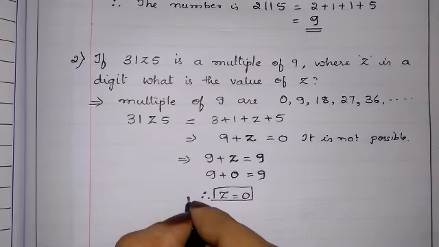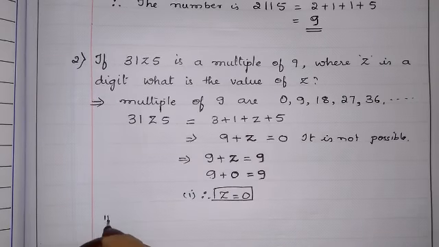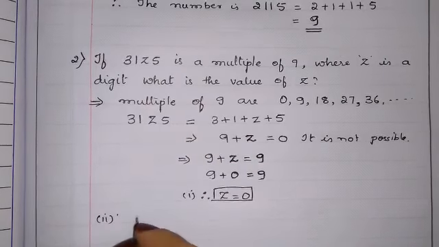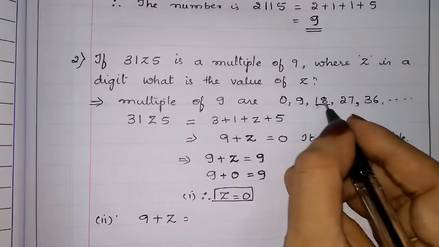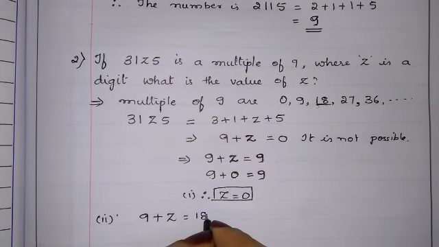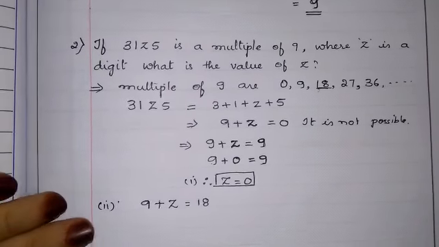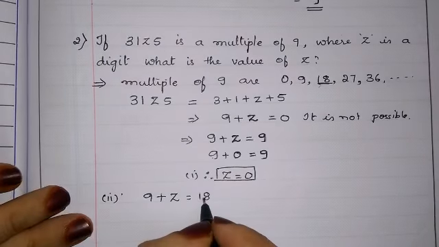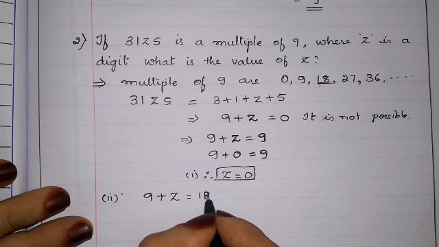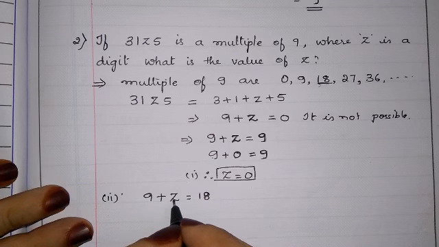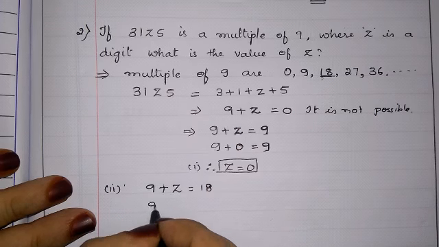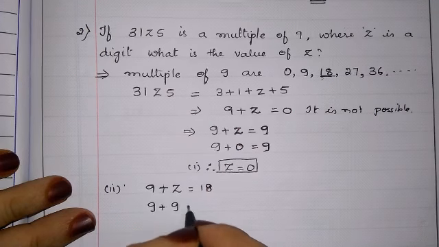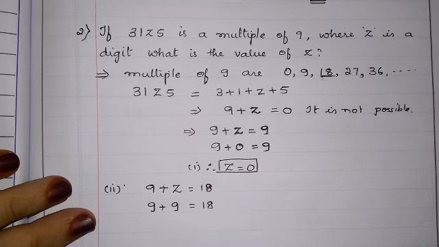Let us check the second value. Okay. We will write 9 plus z is equals to, in the multiples, the second one, 18. Okay, we got 18. So how will we get 18? Which number should be written in place of z so that we will get 18? 9 plus 9 is equals to 18.